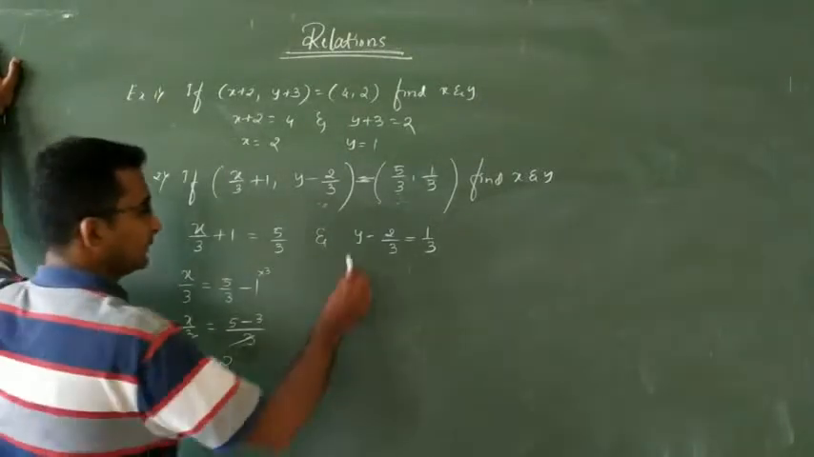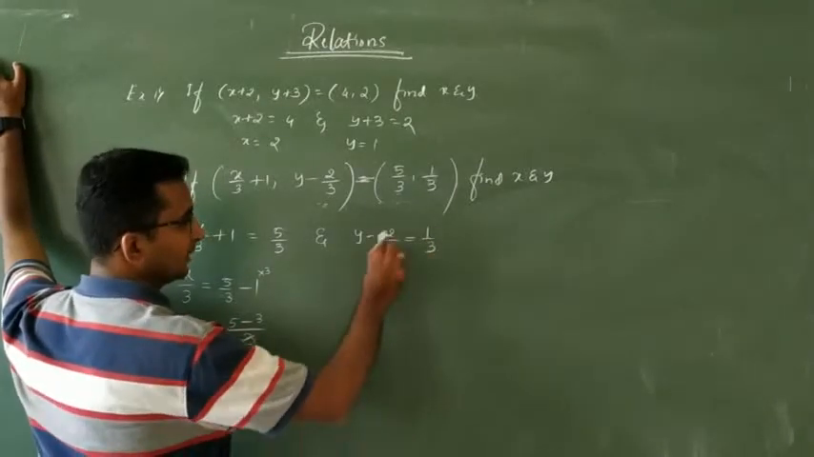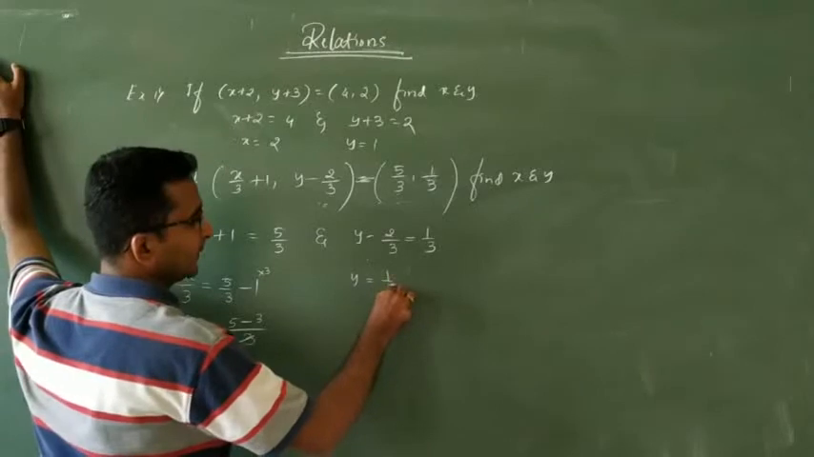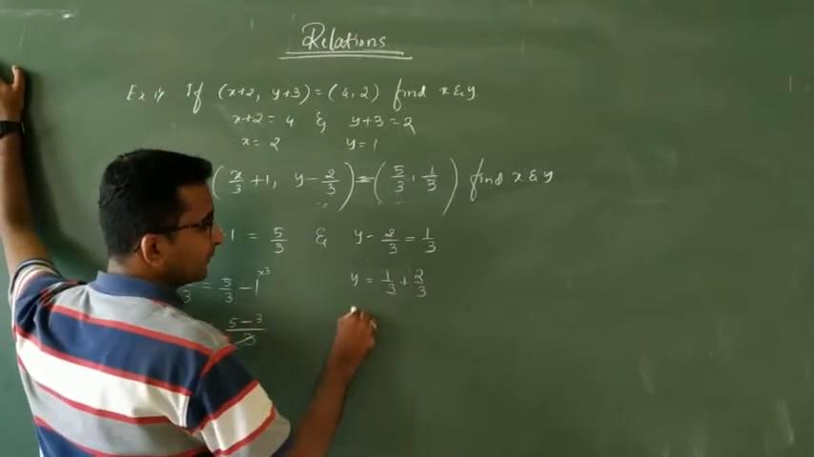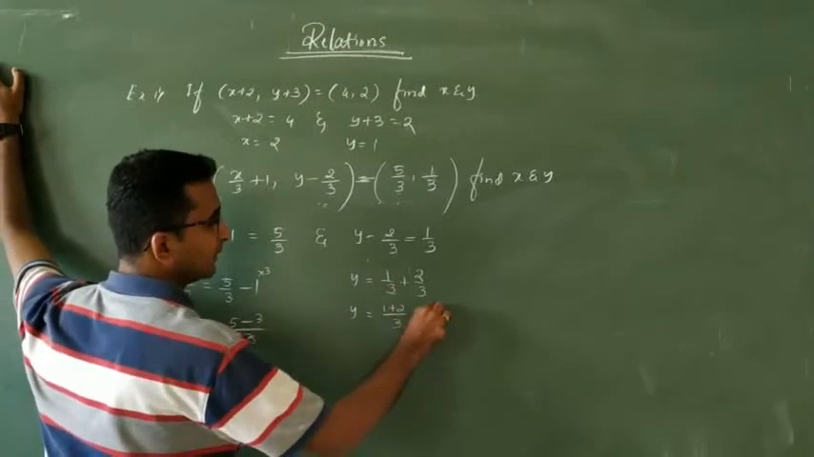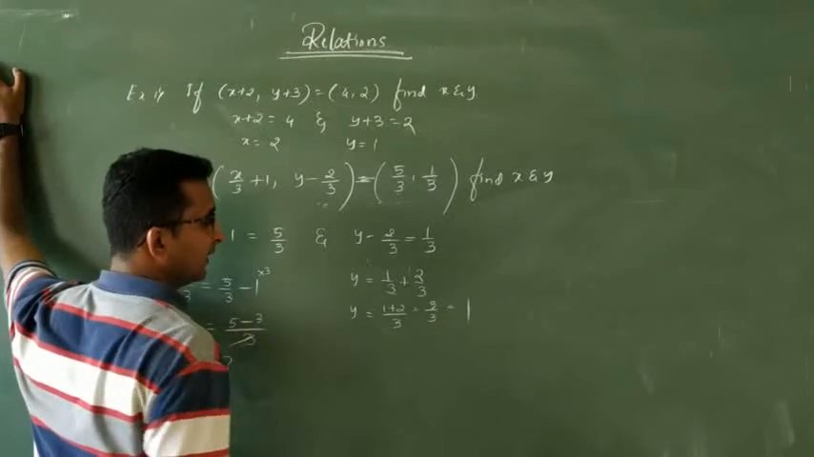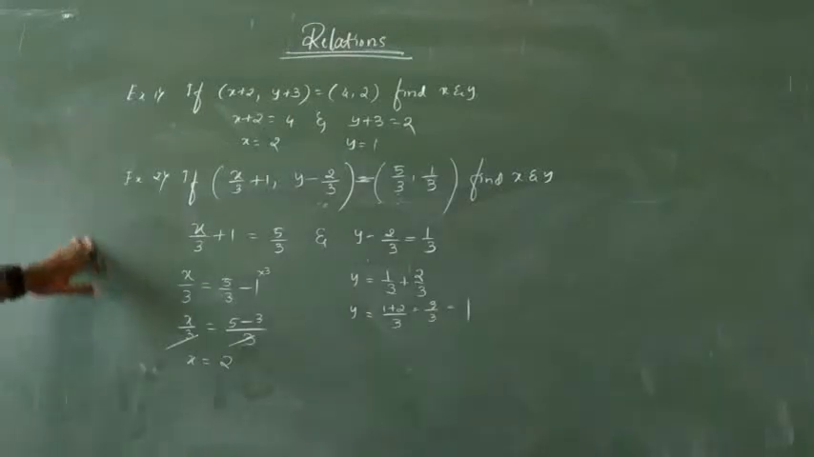Next, here I will take the minus 2 by 3 to the RHS, then y is equal to 1 by 3 plus 2 by 3. LCM is 3. We can add the numerator terms, that is 1 plus 2 divided by 3. That is 3 divided by 3, which is nothing but 1. So the value of x is 2 and the value of y is 1. So this is nothing but the equality of the ordered pairs.